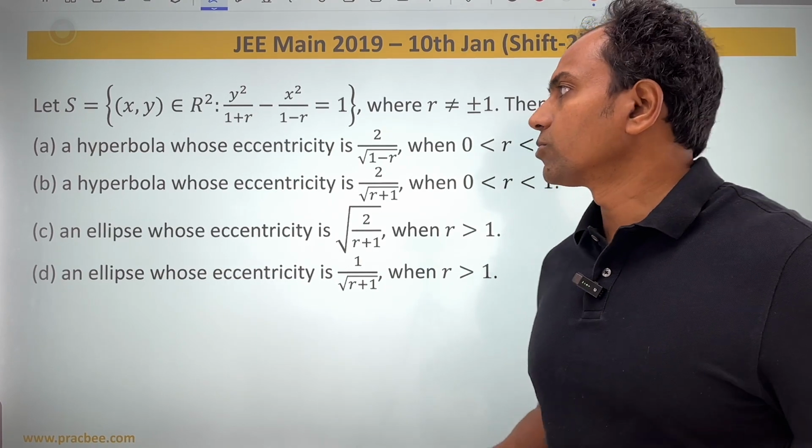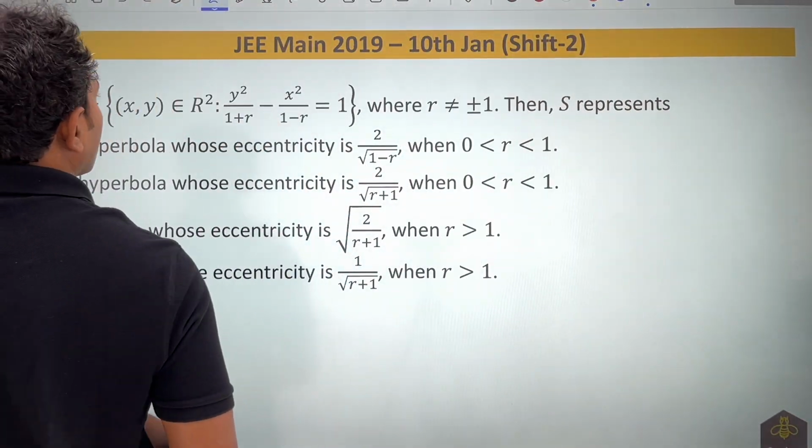Now if I look into this 2019 question, it says that S is nothing but xy.